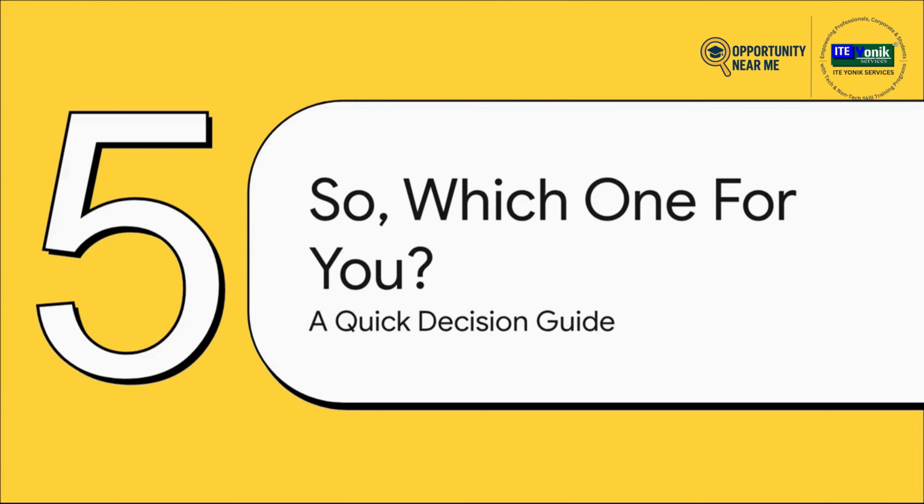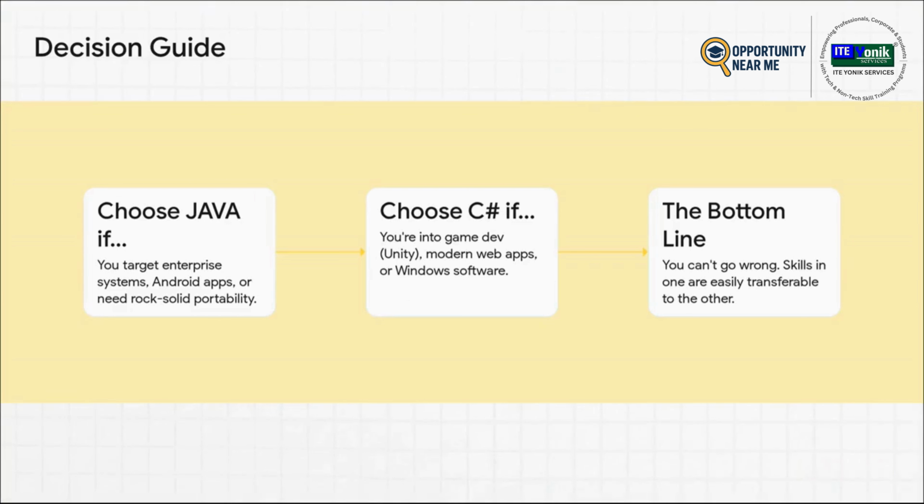All right, let's bring it all home. We've talked history, philosophy, tools, and where the jobs are. So now it's time to answer the big question. Which one is for you? Let's break it down into a quick decision guide. Okay, so here's the deal. It really just comes down to what you want to do. If your goal is to work on those huge, bulletproof enterprise systems or get into Android development, then yeah, choose Java. That's your path. But if you're dreaming of building the next big indie game with Unity or creating really slick, modern web apps with amazing tools, then C# is probably calling your name.